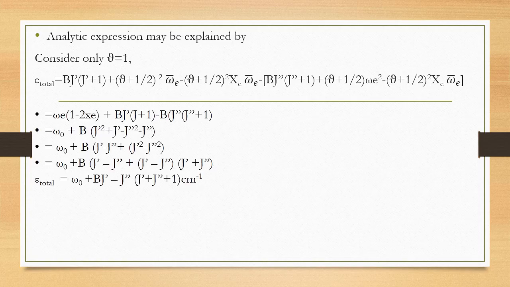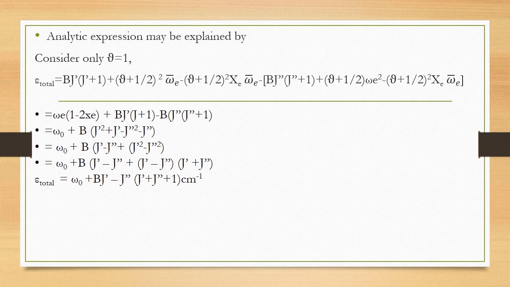So here by analyzing and by making it simpler, we can calculate the fundamental frequency. We have calculated on the earlier slide omega e into 1 minus 2 xc plus B J' into J' plus 1 minus B J'' into J'' plus 1.